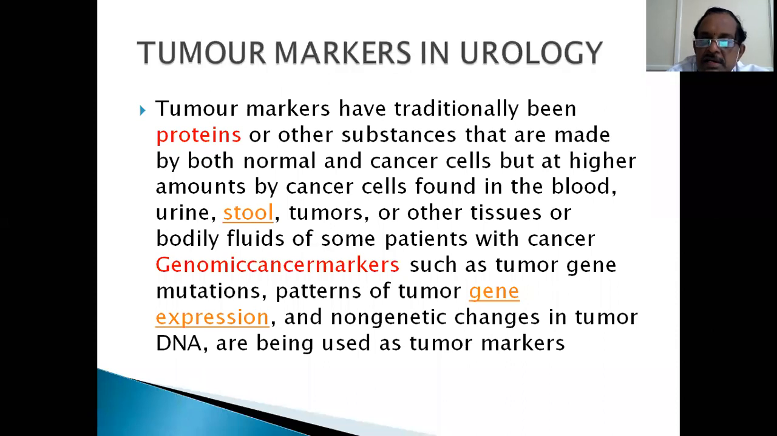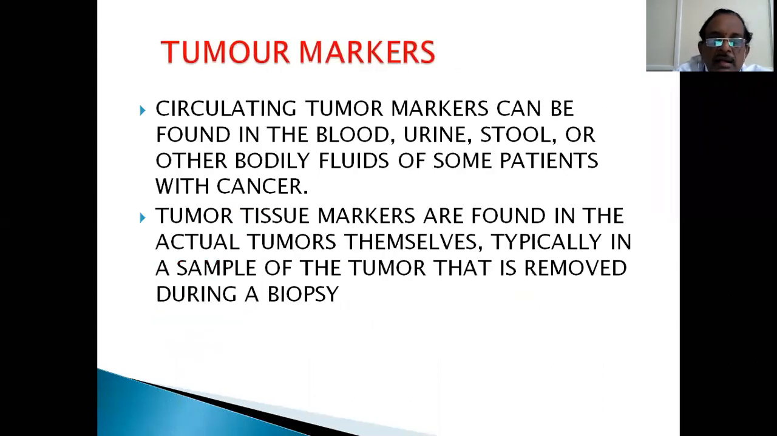And these things can be present in the blood, urine, stool, tumors or other tissues themselves, or other body fluids, in some patients with cancer. Genomic cancer markers such as tumor gene mutations are also studied. They are also called tumor markers. And non-genetic changes in tumor DNA are also being used as tumor markers. Circulating tumor markers can be found in blood, urine, stool, or other body fluids. So these are two types of markers. One is circulating tumor markers in blood. Tumor tissue markers are found in the actual tumors themselves, typically in the sample of tumor that is removed during a biopsy.